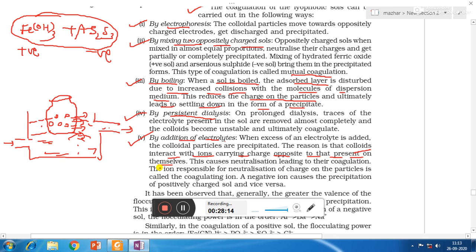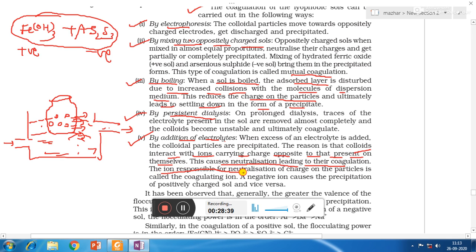Suppose the colloidal particles are positively charged, then when we add excess of electrolyte, they will start interacting with the negative charge of the excess electrolyte, and the opposite charges will cancel out each other's effect, and this leads to the neutralization of the charges, leading to precipitation or coagulation.